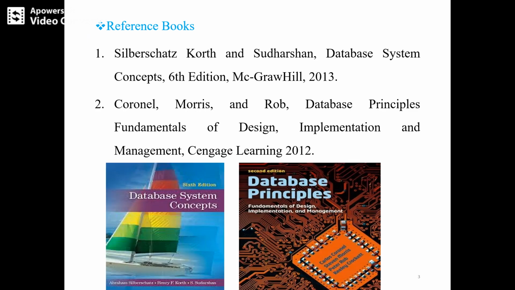And there are two reference textbooks. One is Database System Concepts, 6th edition, by Silberschatz, Korth and Sudarshan, McGraw-Hill Publications. And the second reference textbook is Database Principles, Fundamentals of Design, Implementation and Management by Coronel, Morris and Rob, the authors. 2012 is the year of publication.